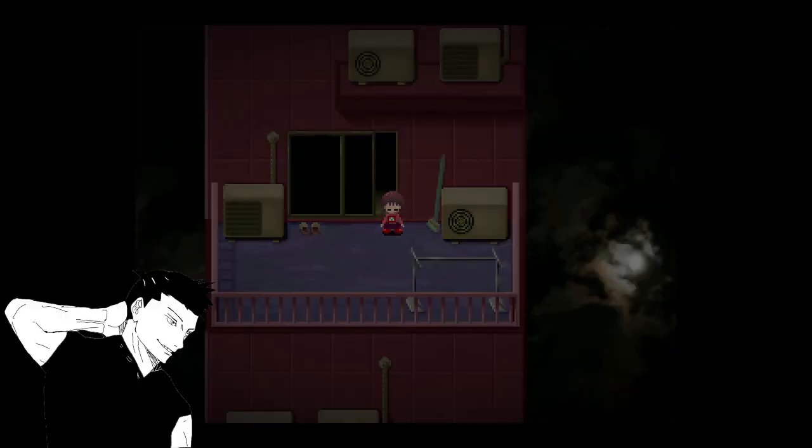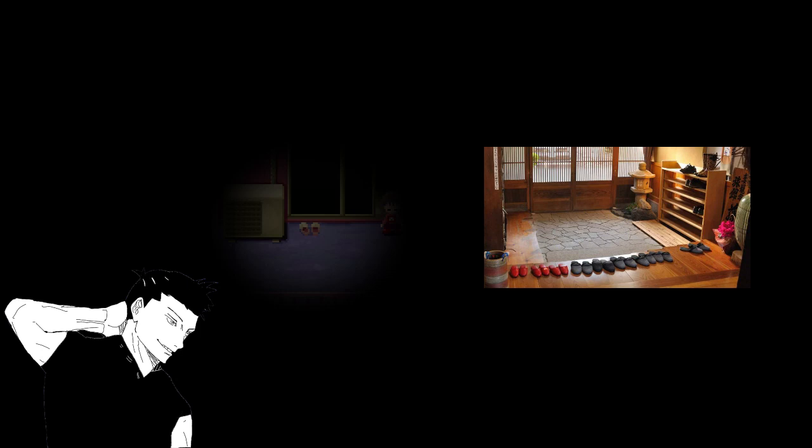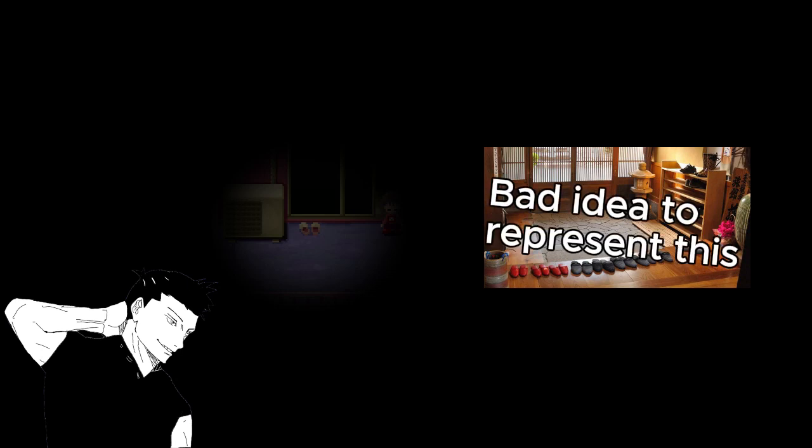Okay, stop. A little detail that interested me. Those two little shoes right here. In Japan, when we enter a house, people have to take off their shoes and put them at the entrance out of politeness. And a person that's about to commit suicide will take off their shoes and place them the same way, near where they are about to commit the act, to signify that they will enter heaven. And since we're on a balcony, but let's come back to this detail later.